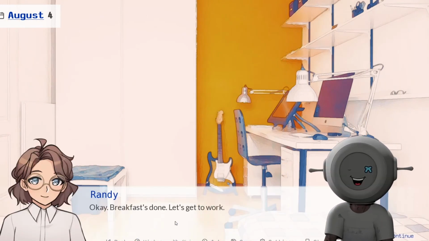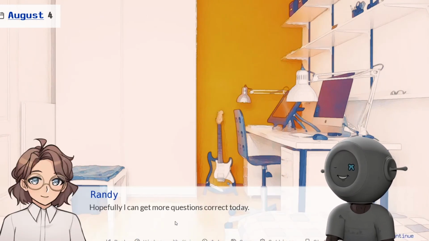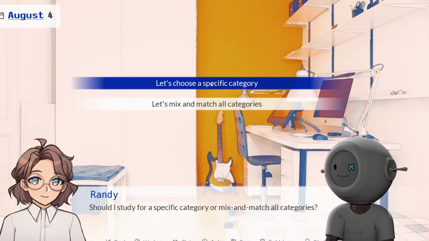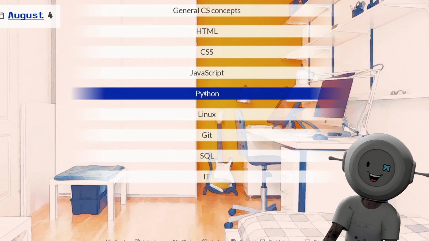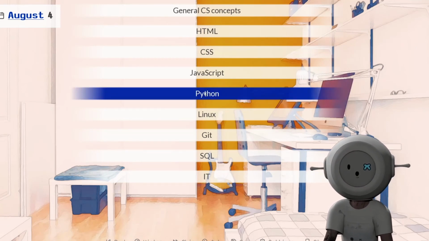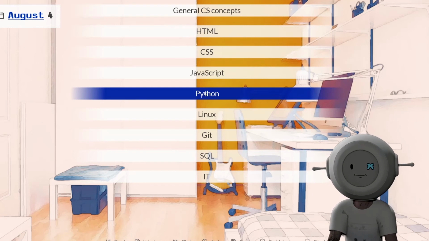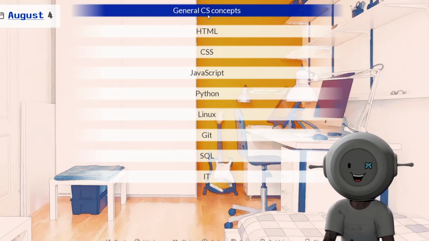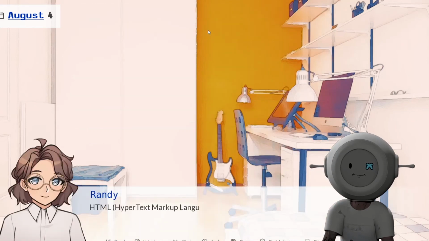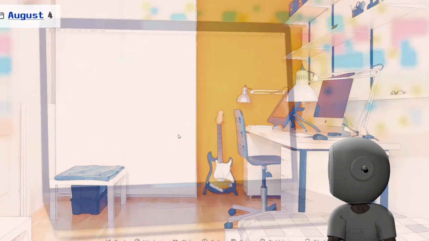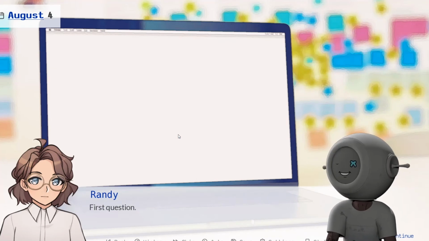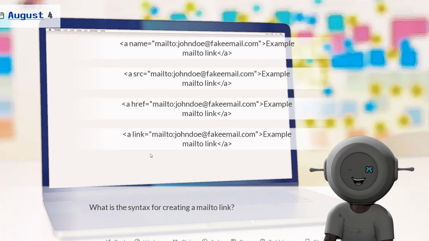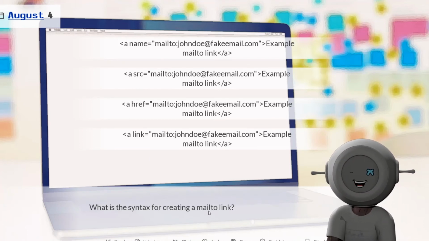Okay, breakfast done. Let's get to work. Hopefully I can get more questions correct today. Let's choose a specific topic. We're gonna go with general CS concepts. Actually, no, let's go with this one. HTML. First question. What is the syntax for creating a mailto link?